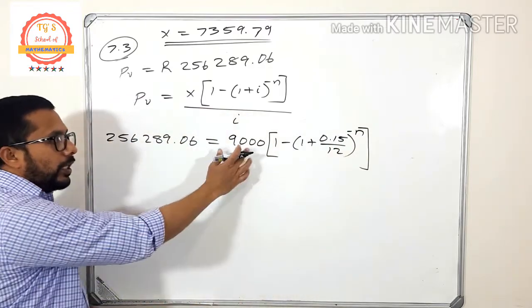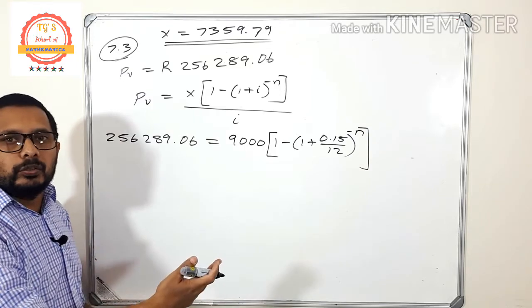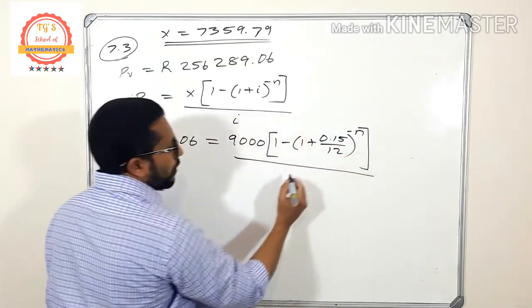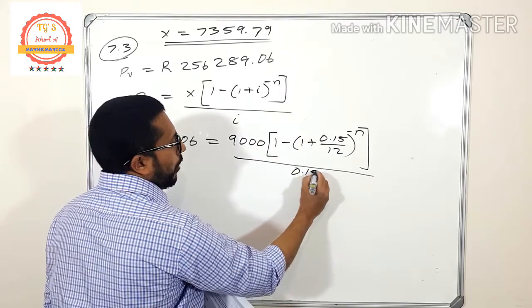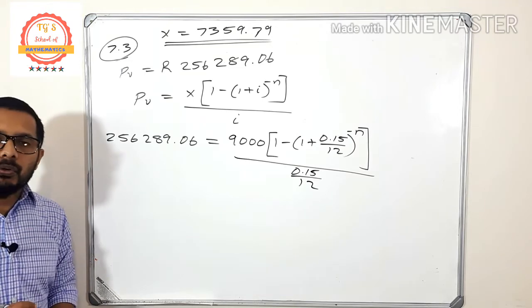If it is 9,000 per month, how many months will she take to pay off the loan? So divided by 0.15 divided by 12. Now we have to find the value of n.